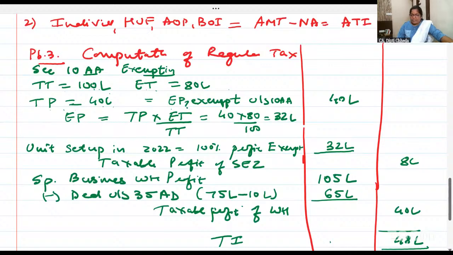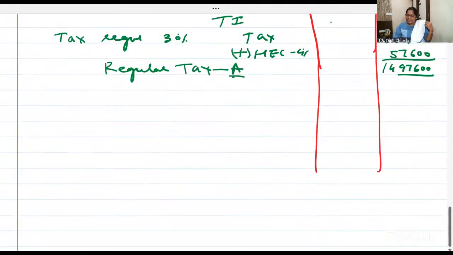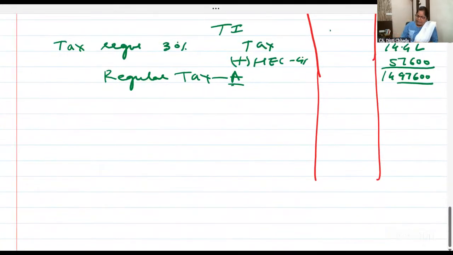SEZ profit is 40 lakhs, but in SEZ it is not that the full 40 lakhs is exempt. Total turnover is 100, export turnover is 80. Total profit is 40, export profit is how much? 32. And 100% of 32 is exempt. It's in the first 5 years. Then 50% and then the rest. Okay. You are in a warehouse business. Then 75 lakhs capital expenditure you can also deduct, but not the cost of land. So we deducted, we got the normal income and normal tax for Rocky Limited LLP.